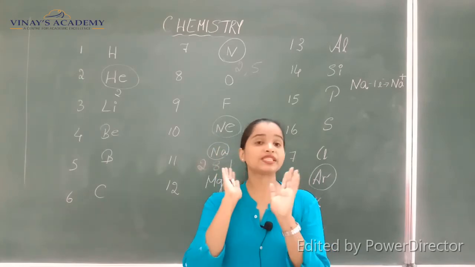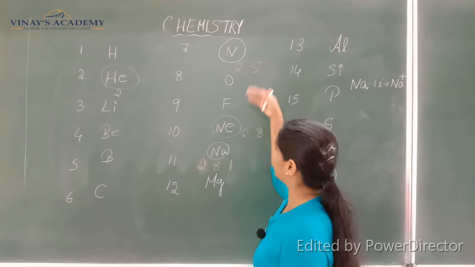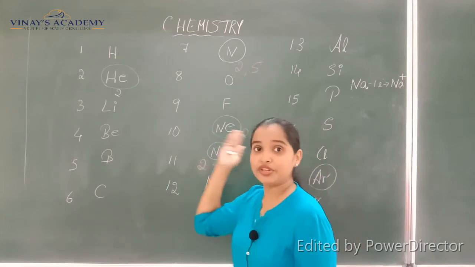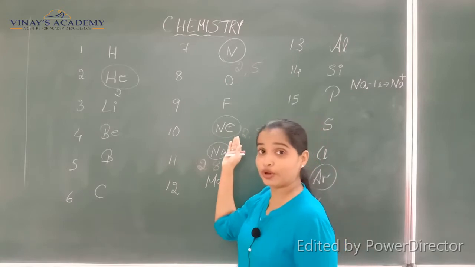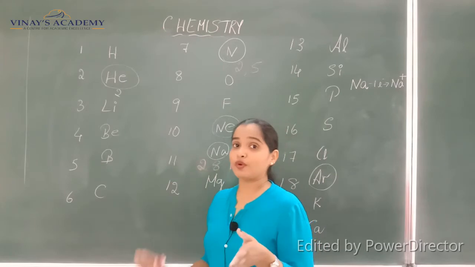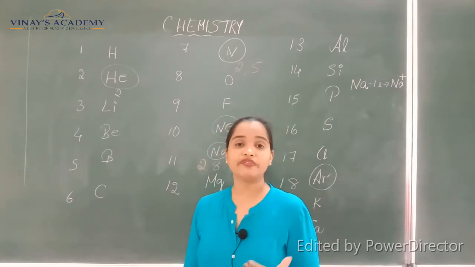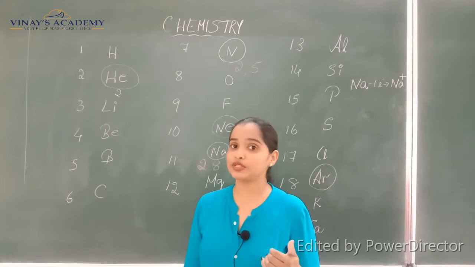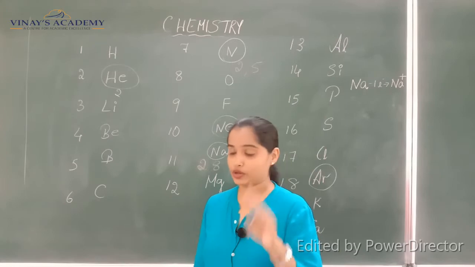Now this wants to be stable just like its nearest noble gas. The nearest noble gas is again neon, so it wants to follow the configuration of neon. It wants to be 2,8, but it's only 2,5. So how many electrons does it require to become stable? That is 3 electrons.